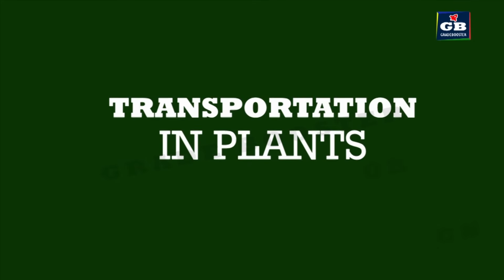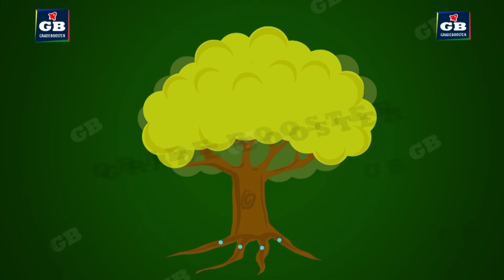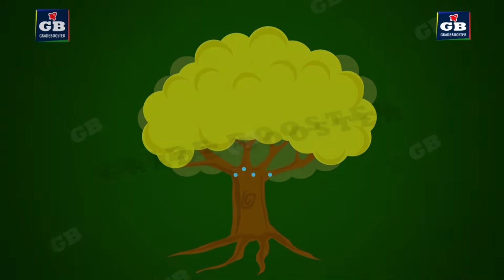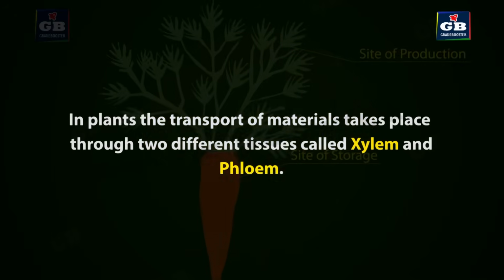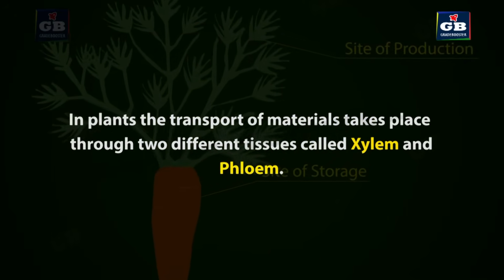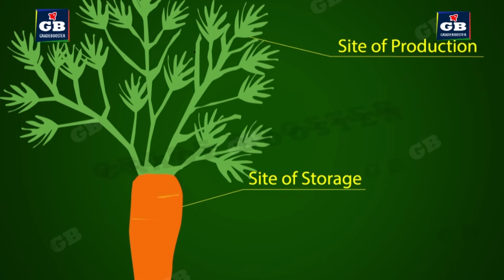Now, we will study the plant transport system. The requirement of energy in plants is less. That's why they have a slow transport system. In plants, the transport of food and water takes place by 2 different types of tissues. They are xylem and phloem. The food that is prepared in the leaves of the plants during photosynthesis has to be supplied to different parts of the plants. This process is called translocation.